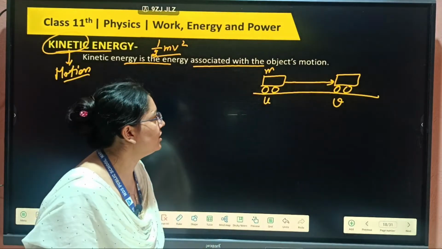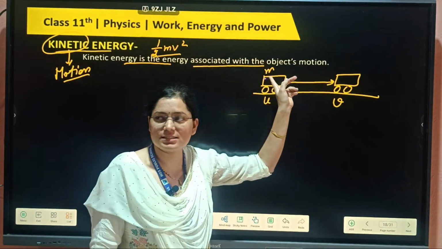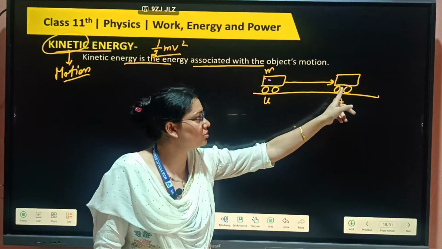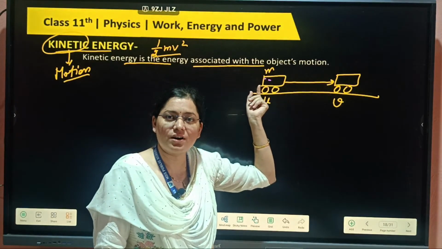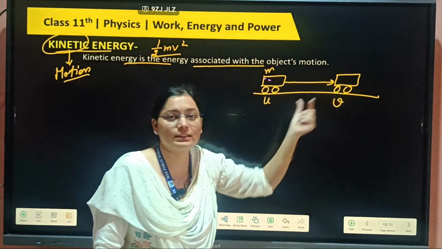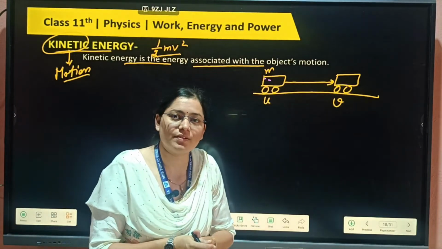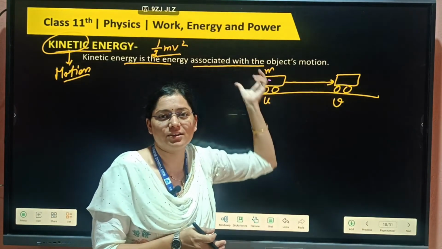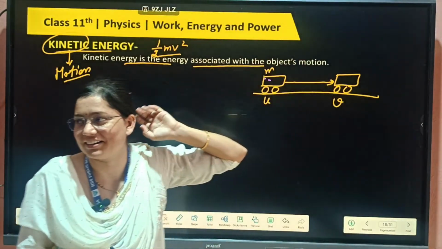So a body is initially at this position whose mass is m, moving from here to there, then we will find the work done, how much work the body does from here to here. That work done will give us energy, that is kinetic energy.